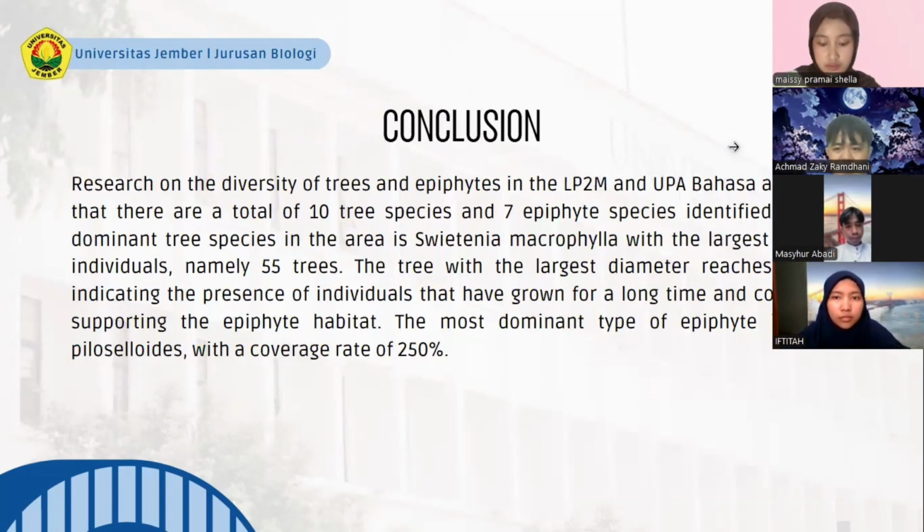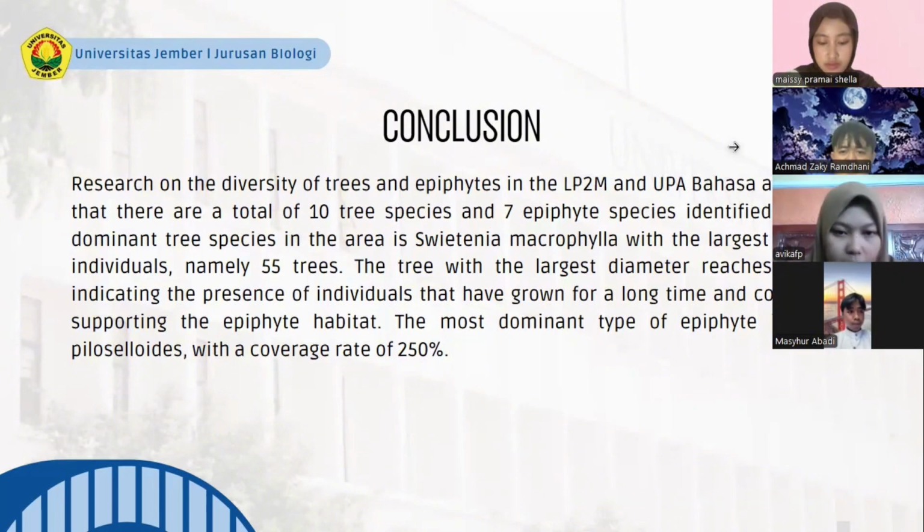The conclusion: research on the diversity of trees and epiphytes in the LP2M and UPA Bahasa area shows that there are a total of 10 tree species and 7 epiphyte species identified. The most dominant tree species in the area is Swietenia macrophylla with the largest number of individuals, namely 55 trees.